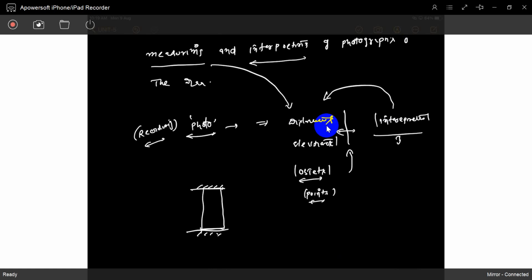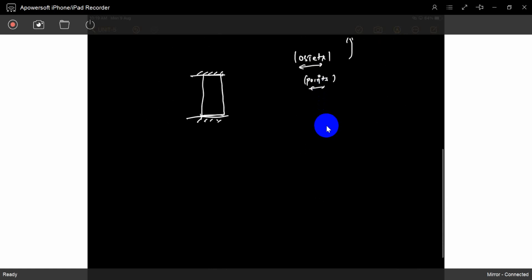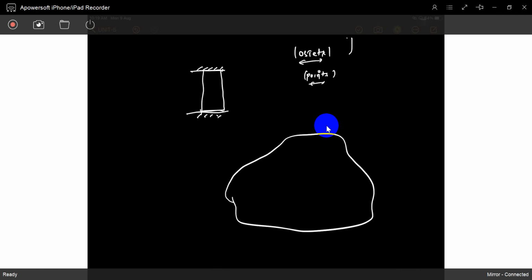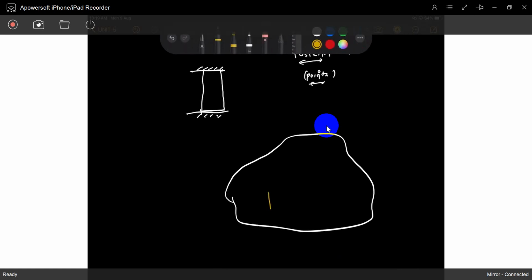So if there is a land, with some building, some pond, some trees, some house, maybe we have to draw it in three dimensions. I can't draw, I am not an artist. If it is like this and you take a photo, sir, how can we take a photo? Which angle do we require for the photo? That's the next thing.